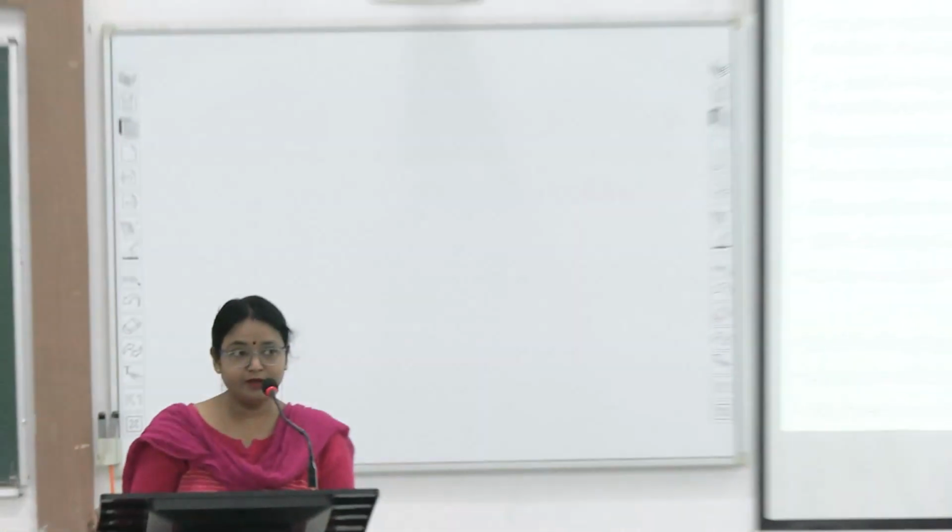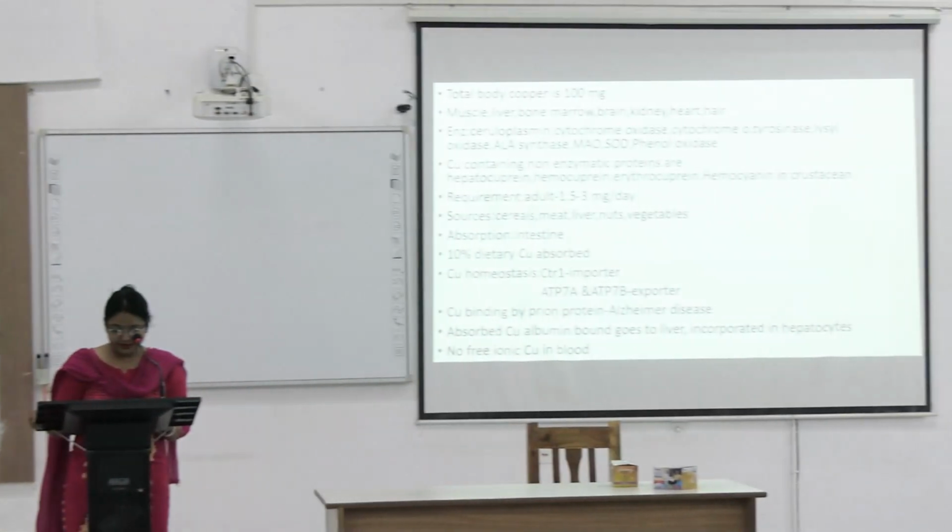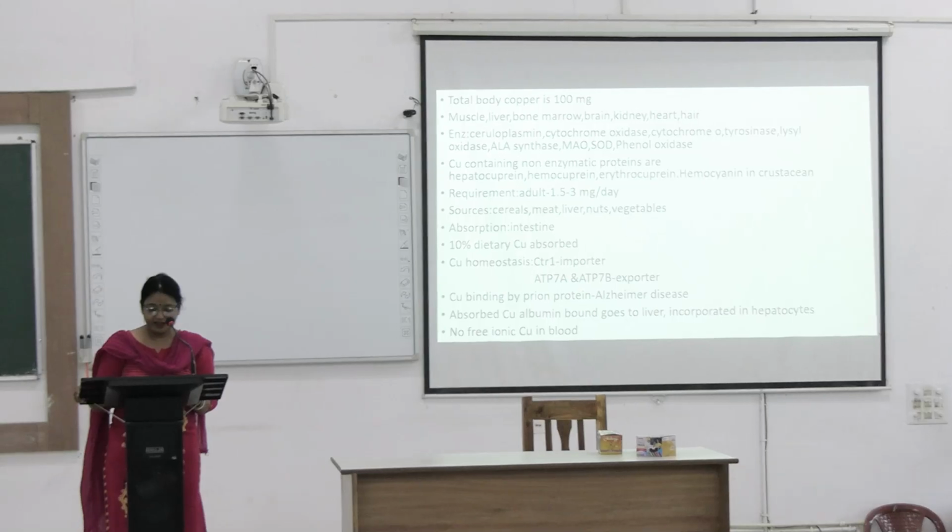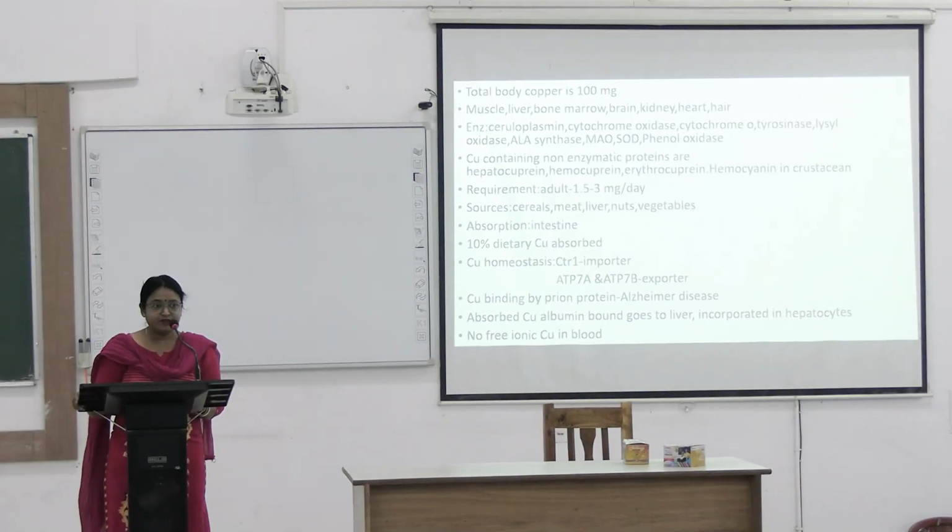Total body content of copper is 100 milligram. It is present in muscle, liver, bone marrow, brain, kidney, heart, hair. Some of the enzymes where copper is present are ceruloplasmin, cytochrome oxidase, cytochrome C, tyrosinase, lysyl oxidase, ALA synthase, monoamine oxidase, and superoxide dismutase, phenol oxidase.